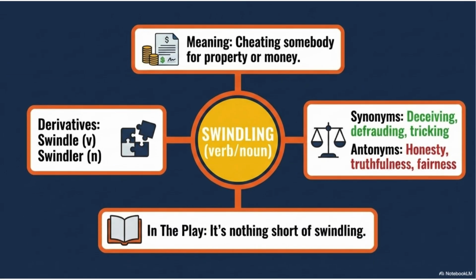The word swindling means cheating someone for money or property. Synonyms include deceiving, defrauding, and tricking, while antonyms are honesty, truthfulness, and fairness. Derivatives are swindle and swindler. In the play, the line, "it's nothing short of swindling," highlights dishonest behavior.